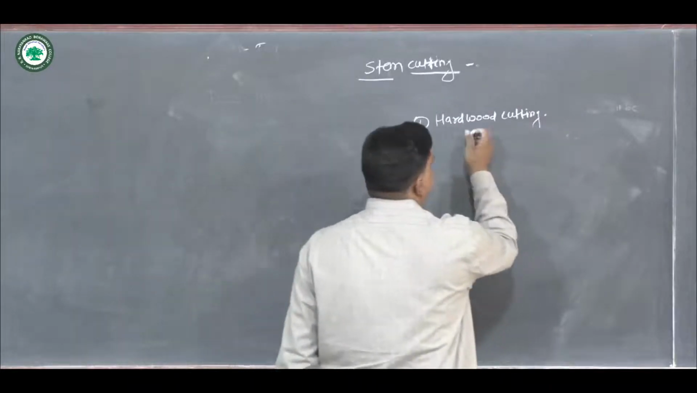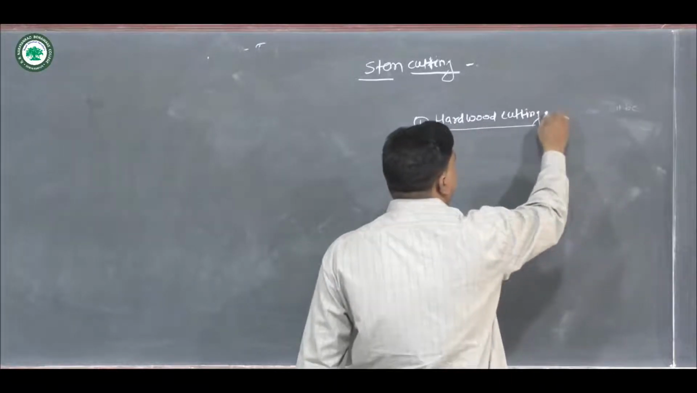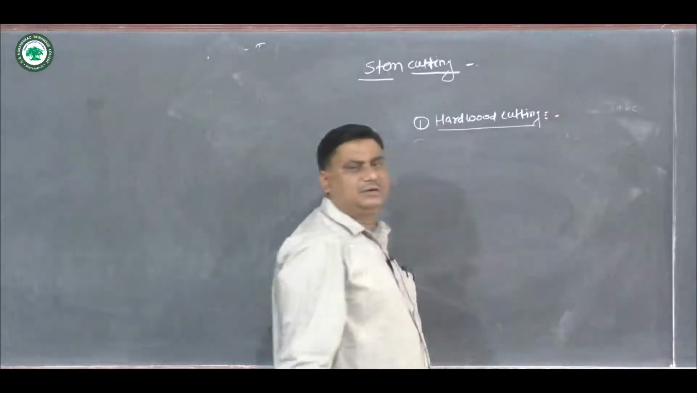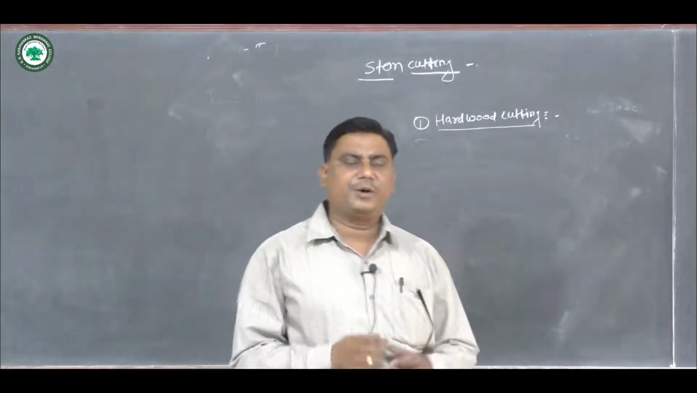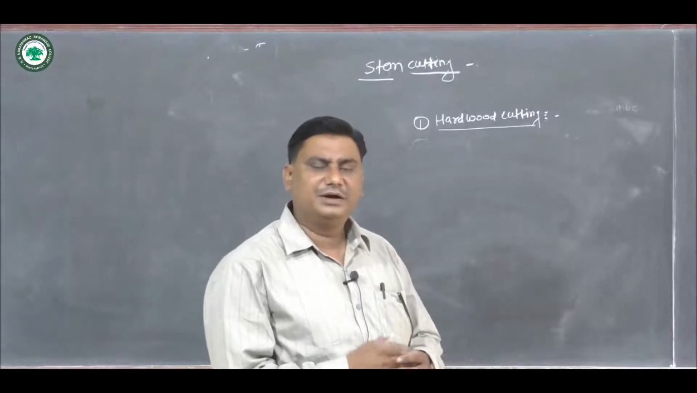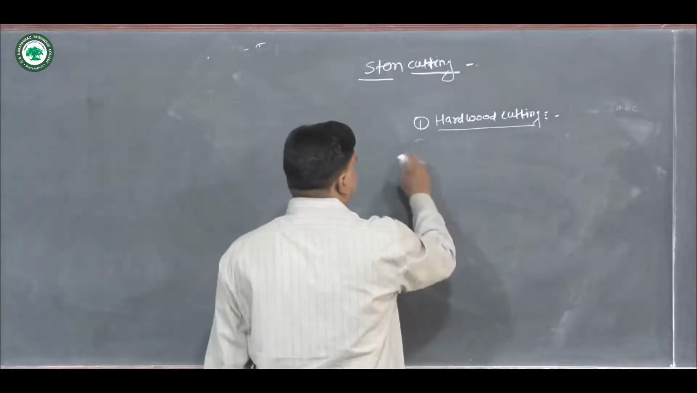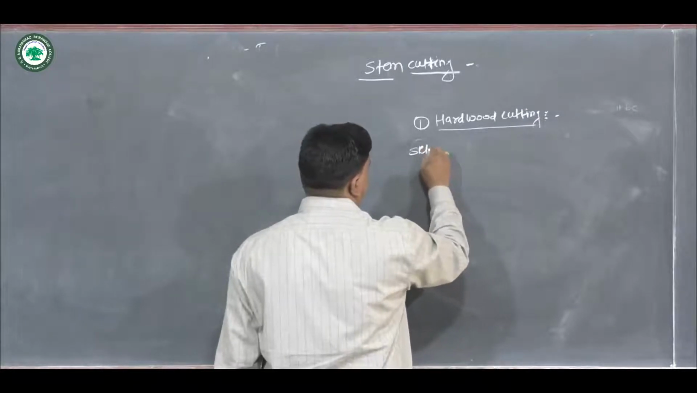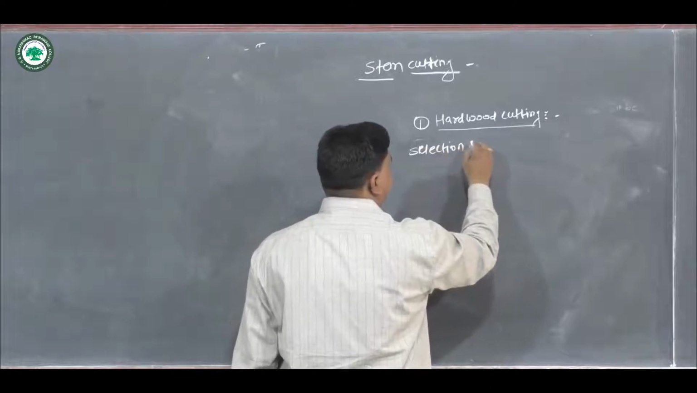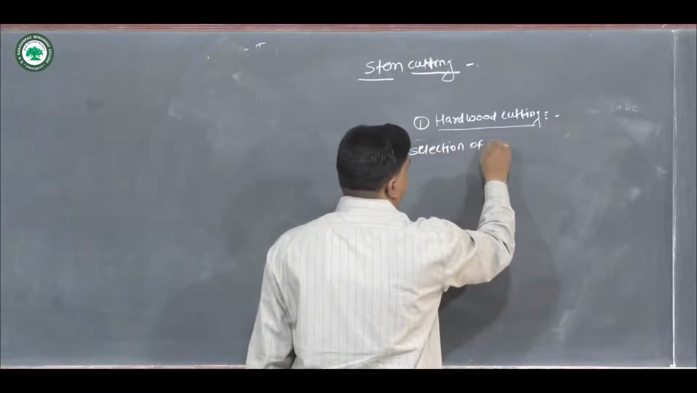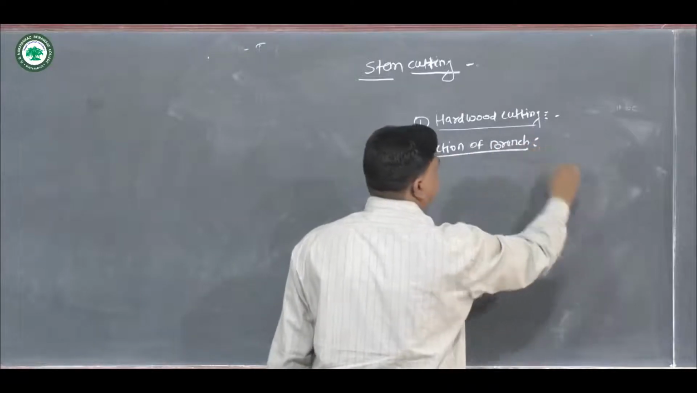So this hardwood cutting is used for propagation of deciduous trees. First of all, there is the selection of branch. Which branch is selected for the cutting?